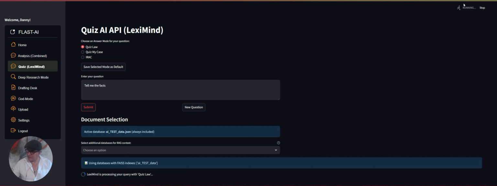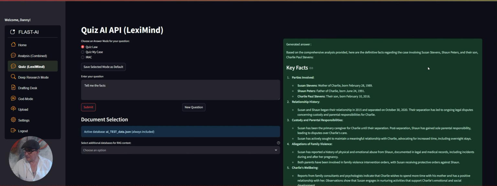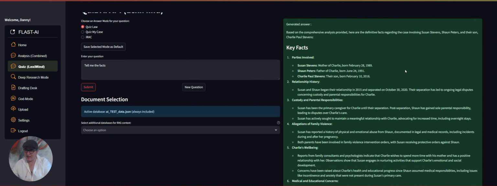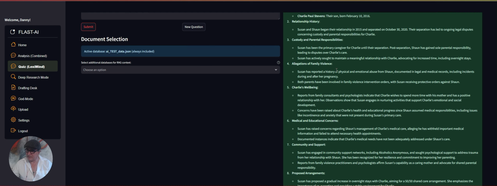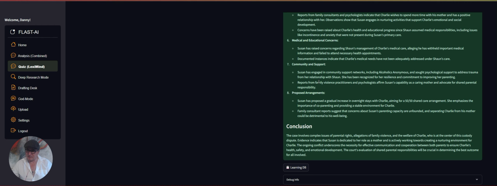In the top right hand corner, you can see it's running, and what you're seeing here is real time. How long it takes for the result to come on the screen is exactly the time that you will experience when using this system. So this is live, and you can see we already have the key facts of the case. We have the parties involved, the relationship history, custody and parental responsibilities, etc. All those details are there.